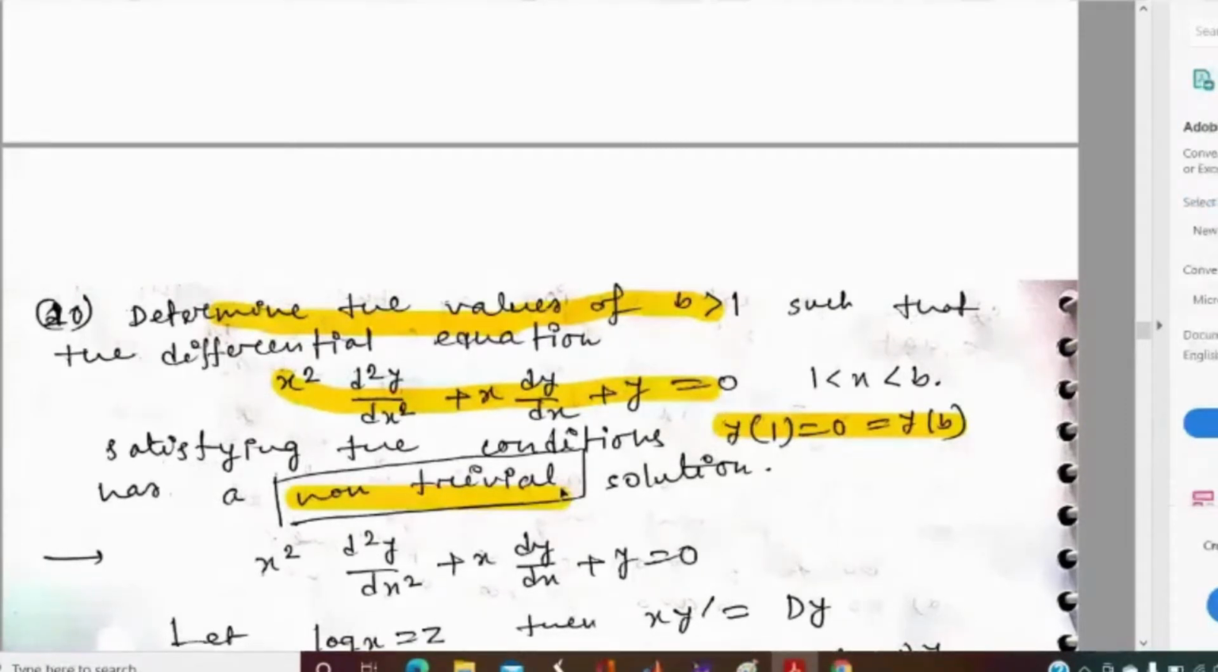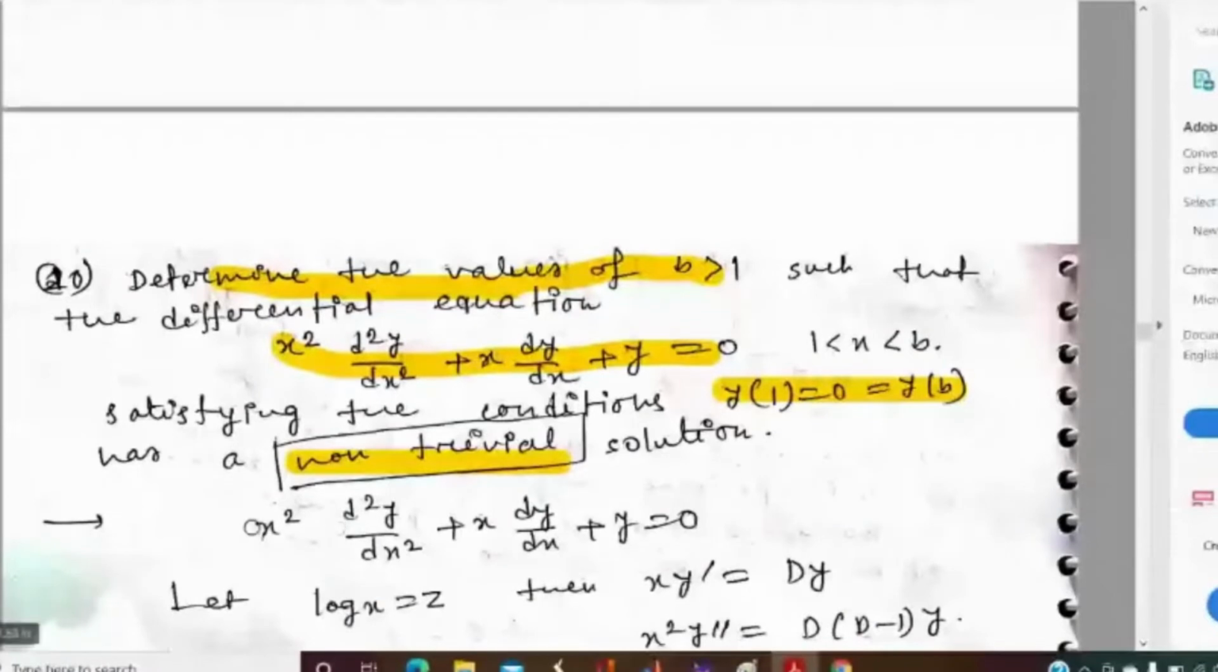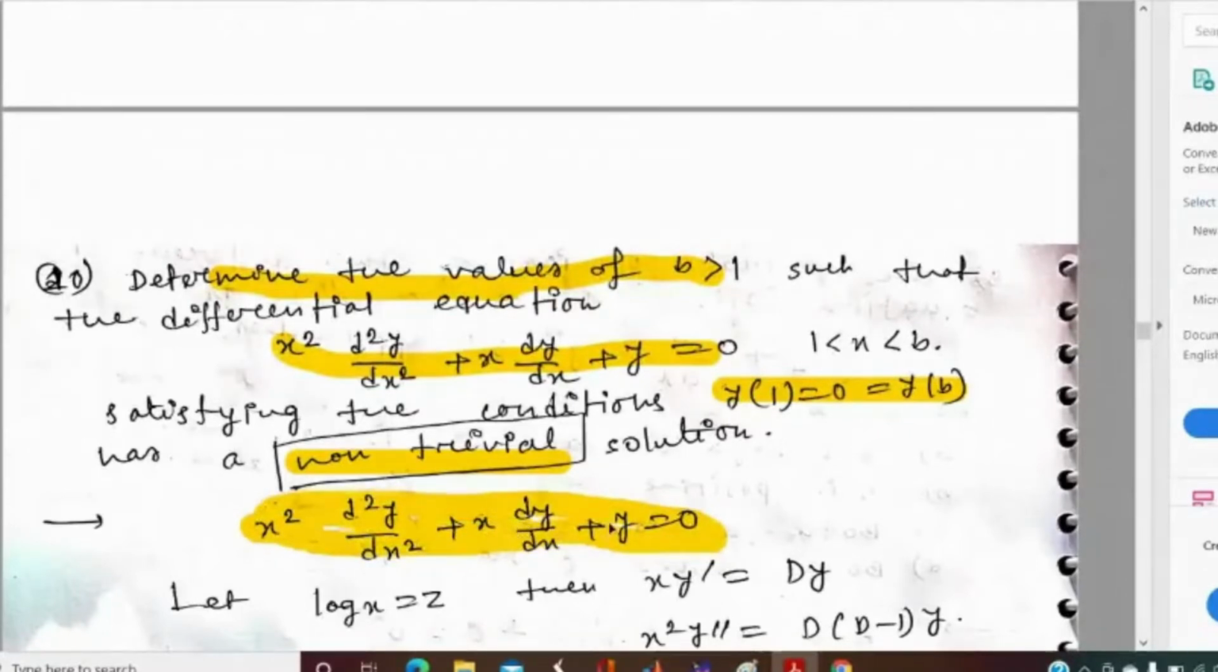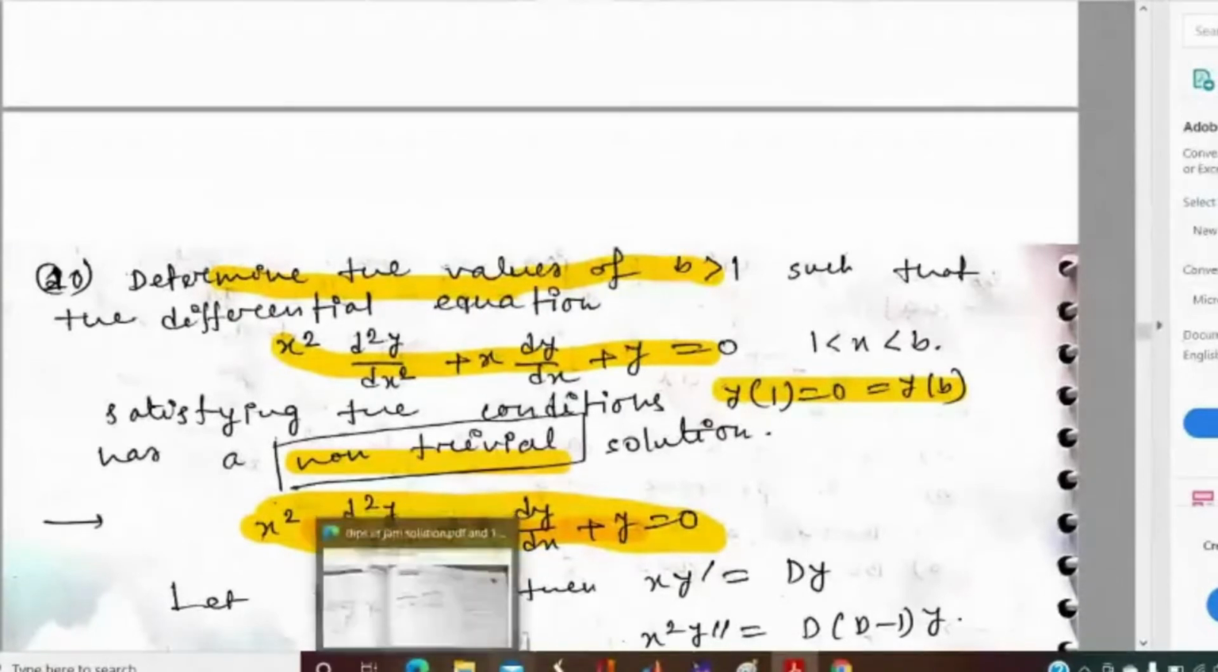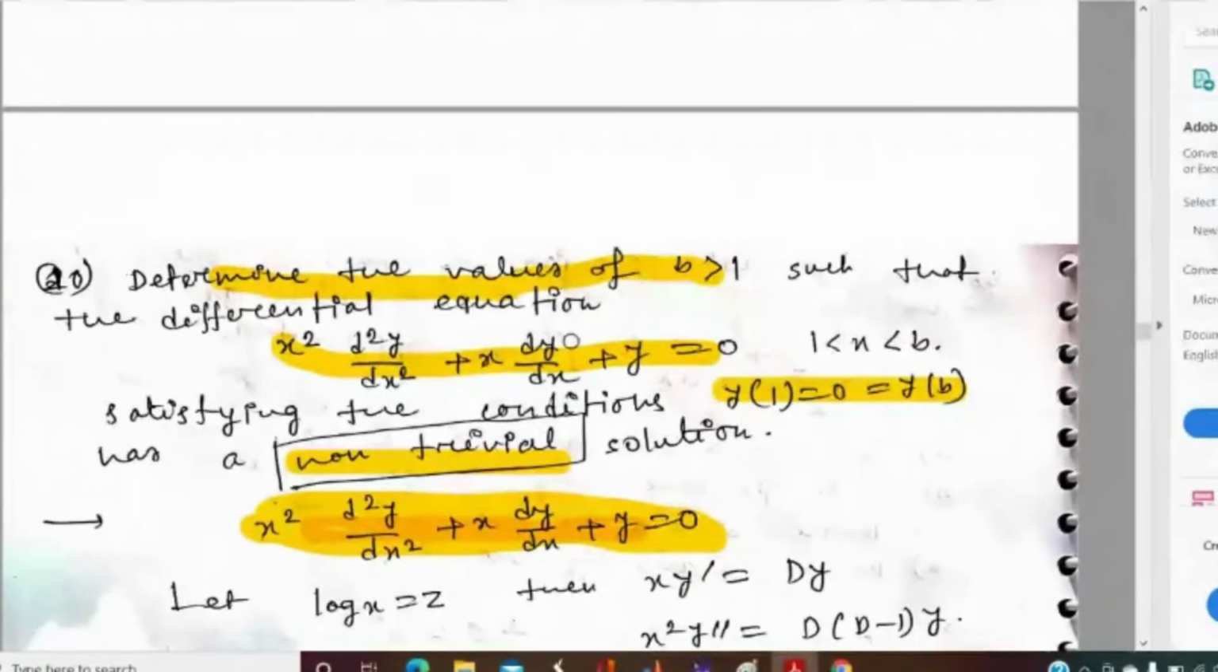Can anyone say, by seeing this equation, what is the type of this differential equation? It is some standard form, some special form of a differential equation. Euler-Cauchy, yes, Cauchy-Euler. Sure. So, how can I solve this Euler-Cauchy equation?